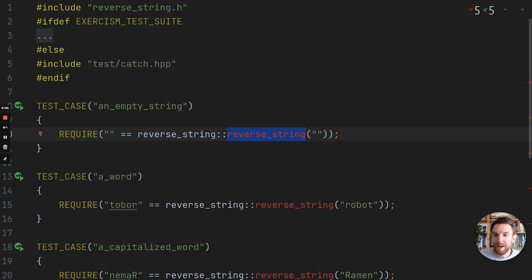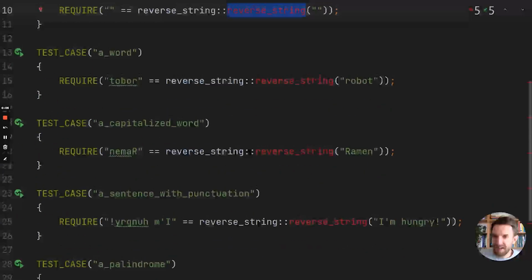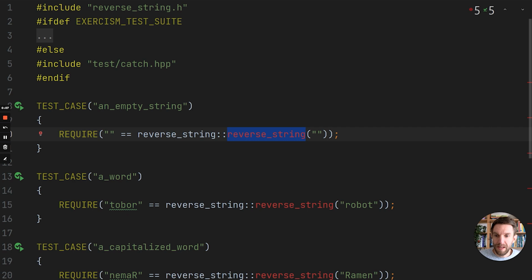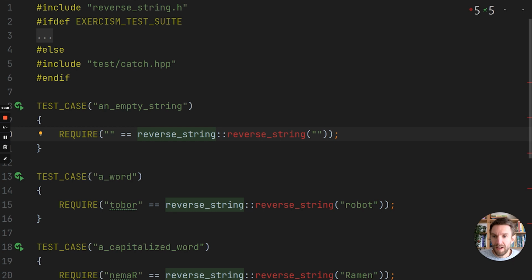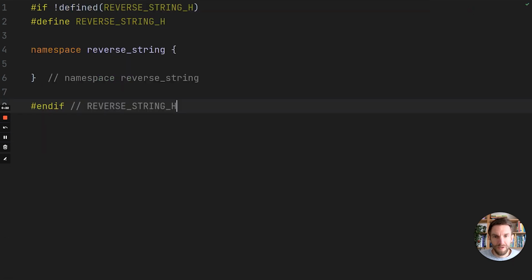Let's look at what we already have. So this is the test file. You see a lot of test cases, and we need to infer from this test file what we need to implement. So there's a namespace called reverse_string, and we need to have a reverse_string function that takes in a string and returns a string. To do that, we first go to the reverse string header file, and in C++, like C, you have header files and implementation files.